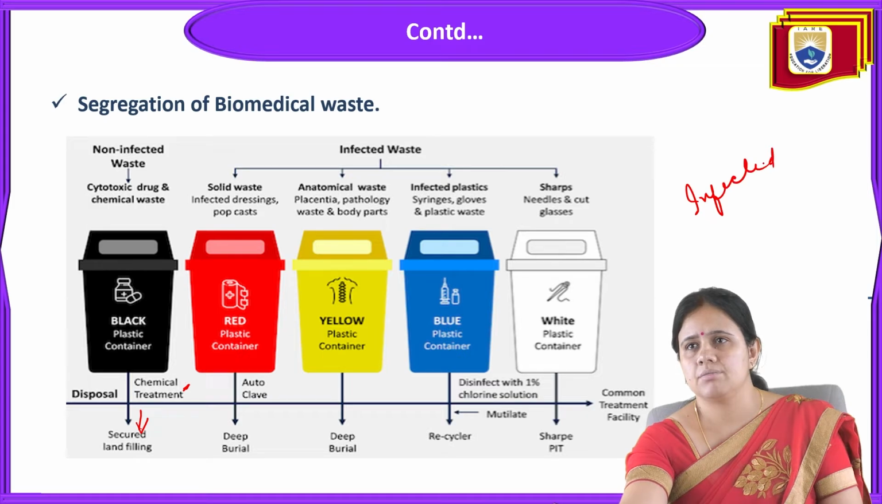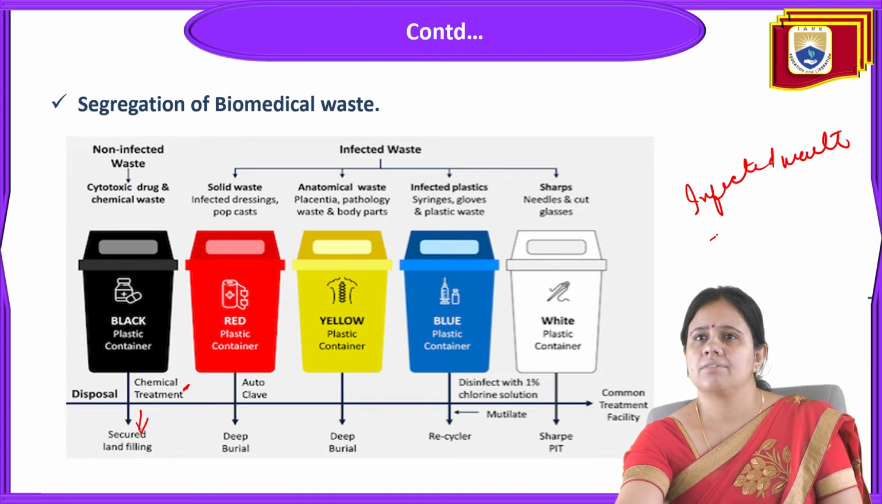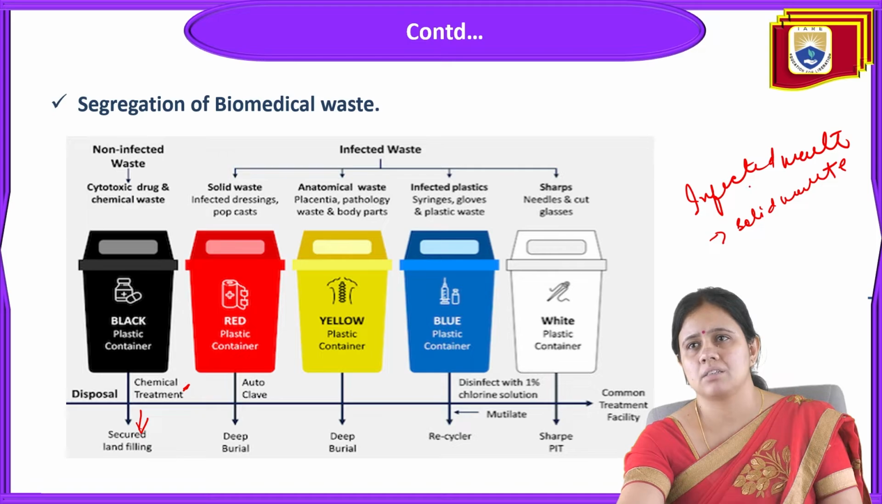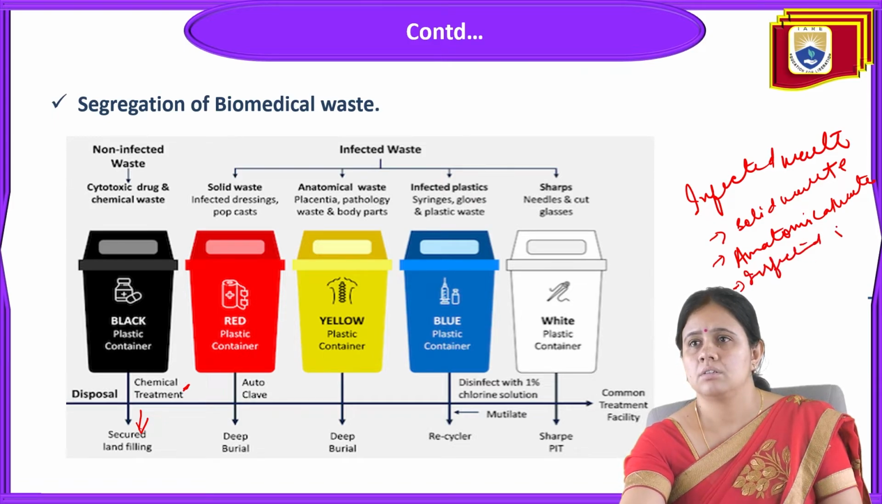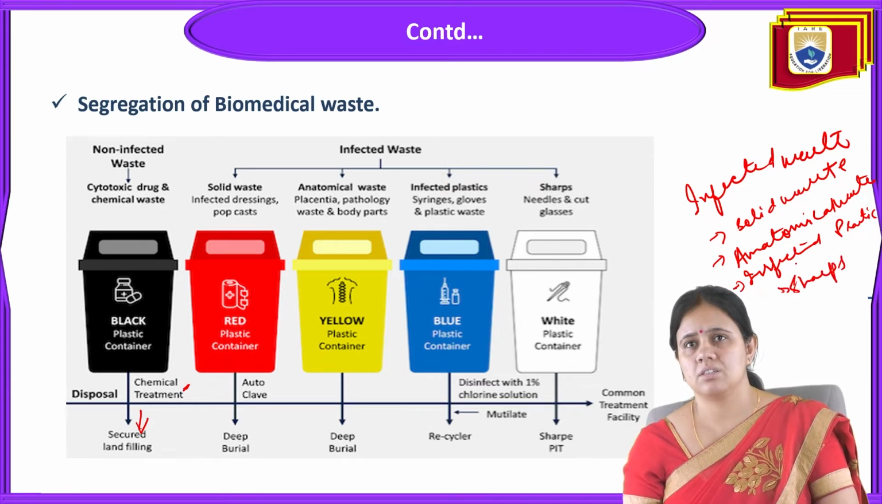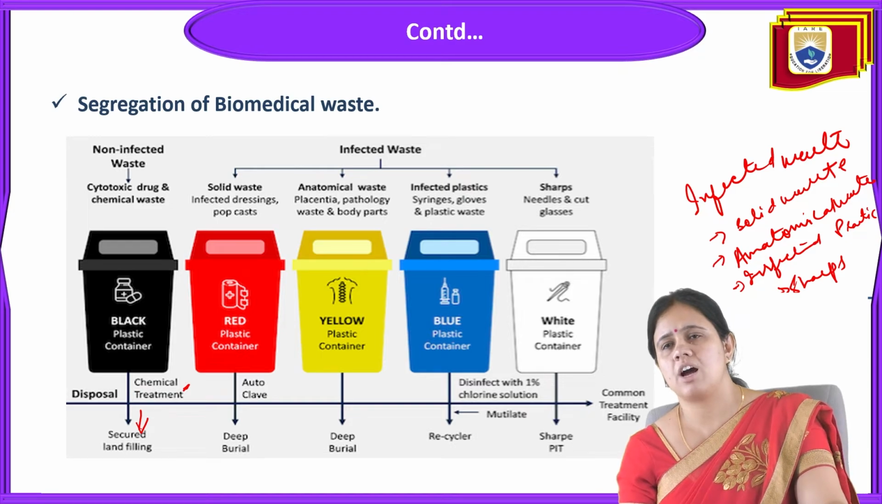Coming to infected waste. Infected waste has four categories: first is the solid waste, like infected dressing and pop cast; then anatomical waste, like some placental, some pathology waste, or some body parts; then infected plastic, like syringes, gloves, and some plastic waste; and then sharps, like needles and cut glasses.